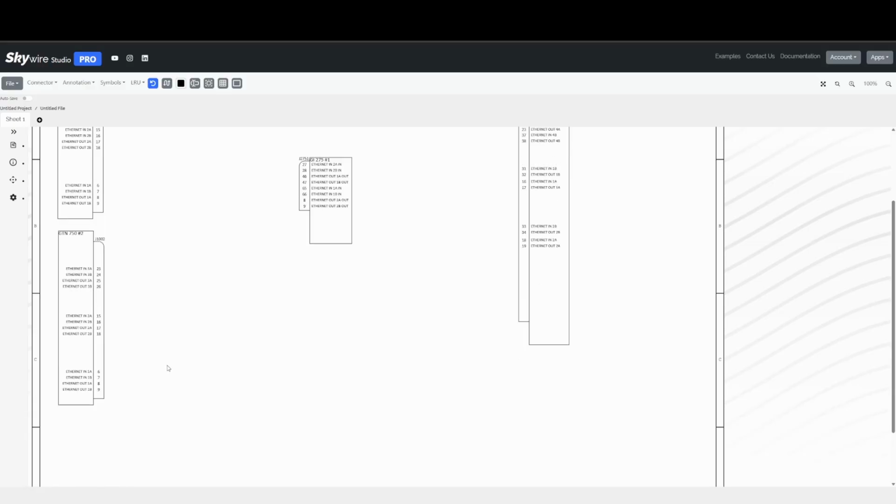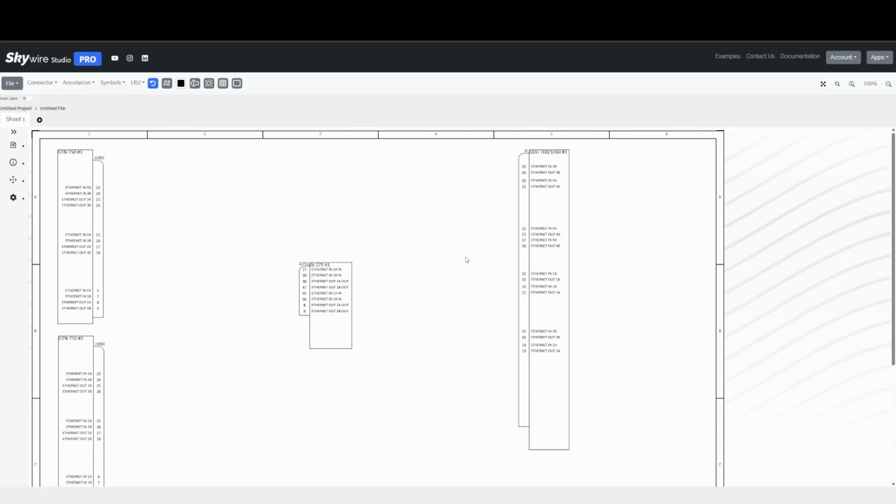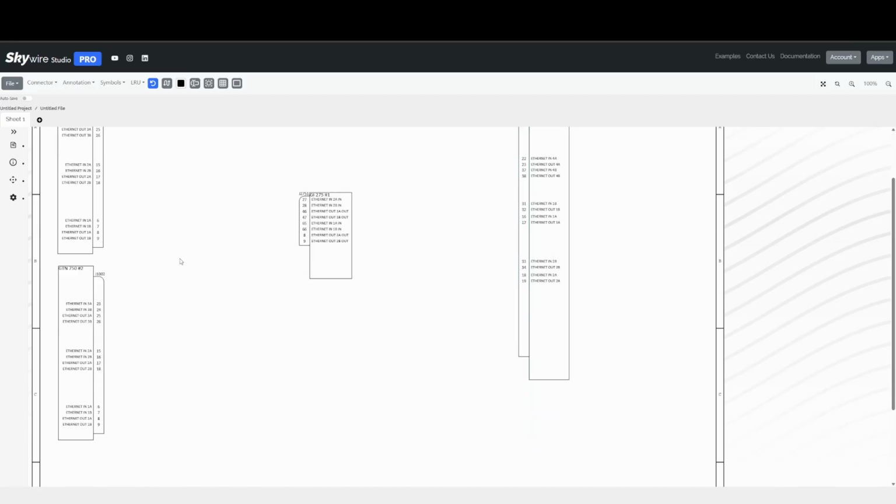So let's find those. We have HSDB number 2 on this GTN, and it needs to interface to HSDB number 2 on the GDU. We can either hit the Quick Connect tool or do Control Q to enable the connection mode. This way, we can go ahead and start connecting those pins.